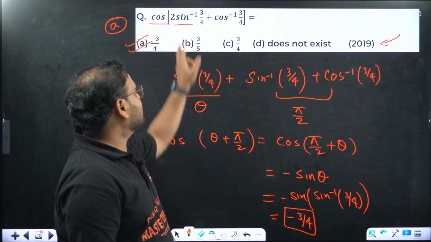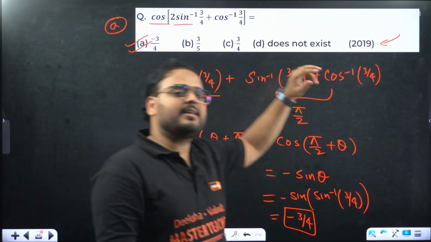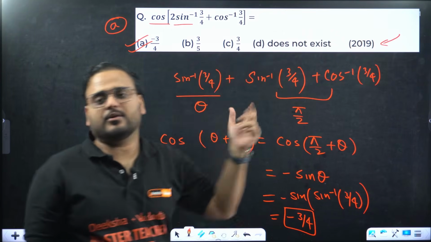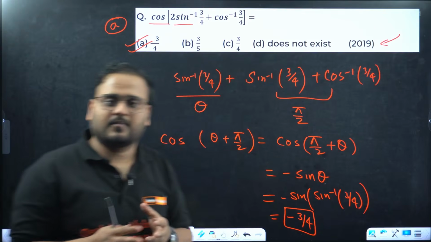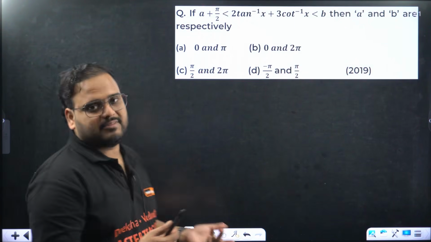You can see this is making a pi by 2. You'll have plus sine 3 by 4. Cos of 90 plus theta will make sine, and there's a minus sign because of the second quadrant. You get the answer quickly, and you can get it in your mind also. How come, sir? With practice, of course.